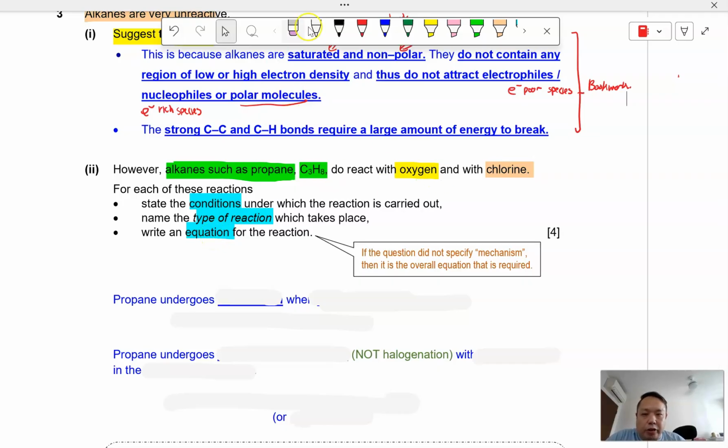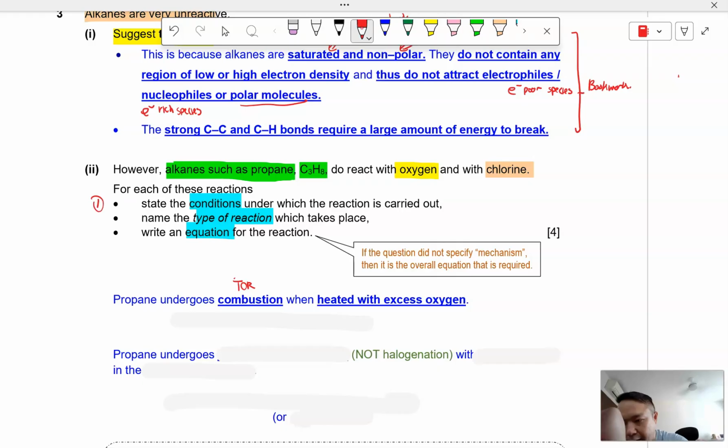So the reaction with oxygen, the type of reaction is your combustion. So number 1, 2, and 3. This is your point number 2. Propane undergoes combustion. The condition is that you must heat it with excess oxygen. Just like how we combust hydrocarbons, we need to heat it with oxygen. To undergo complete combustion, we therefore need to heat it with excess oxygen.